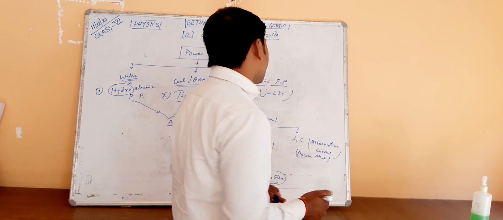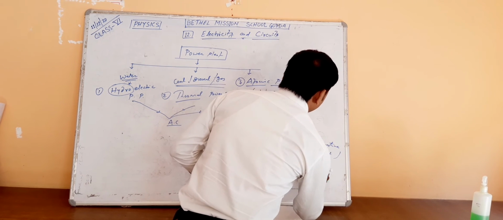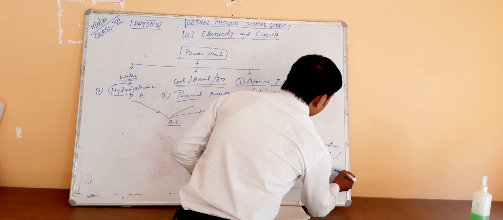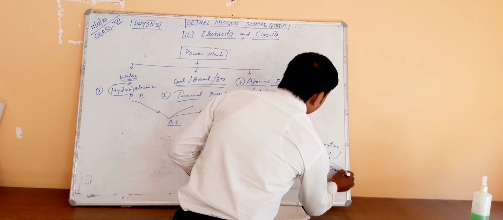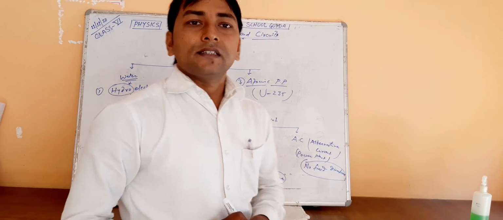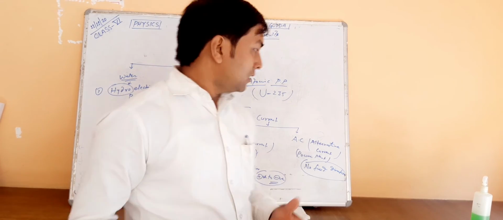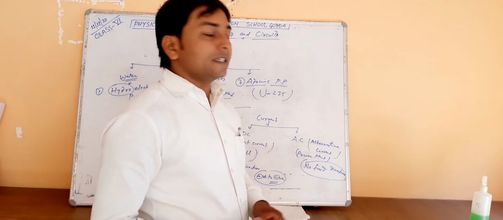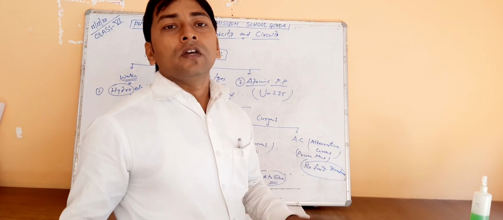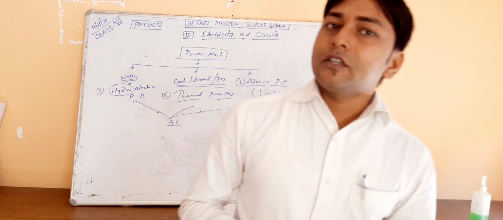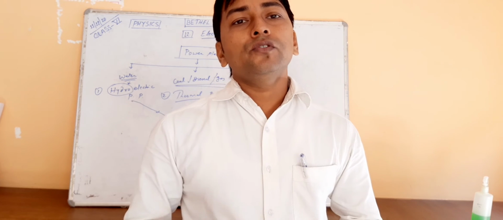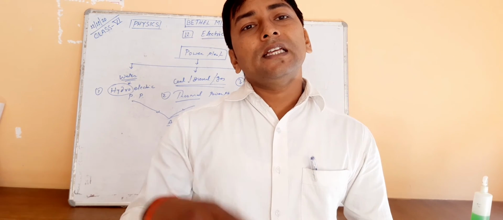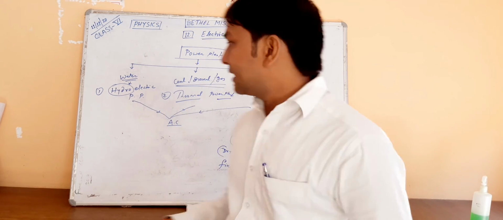And AC current has no fixed direction to flow. Okay, this is the basic difference between AC and DC current. We get AC current from the power plant, and from that current we charge any battery, and that battery gives us direct current.